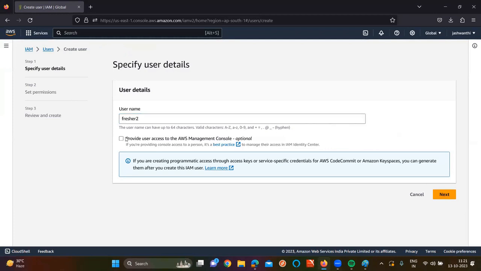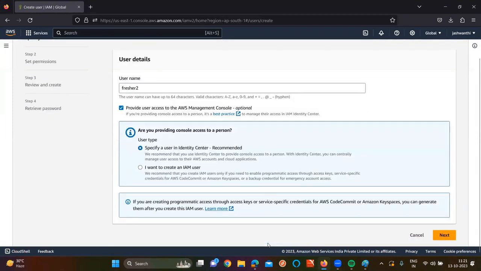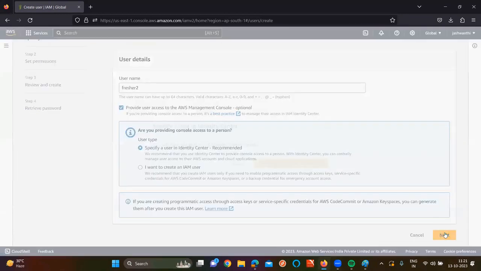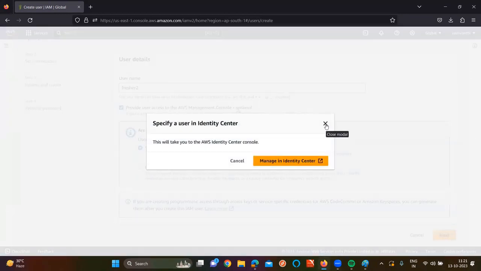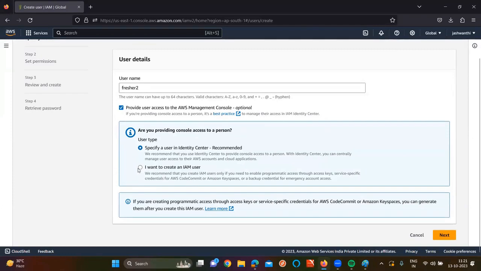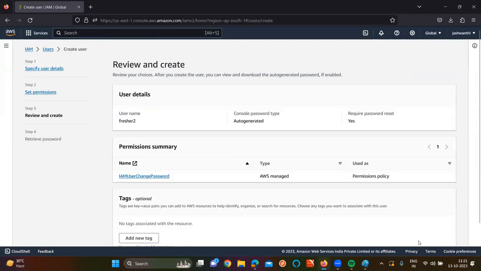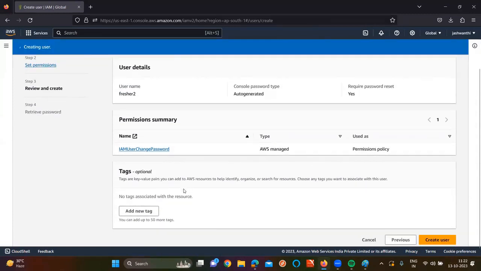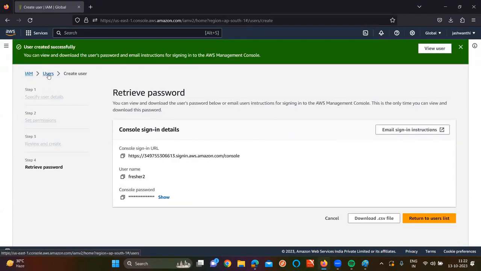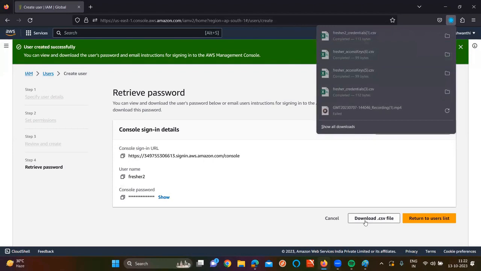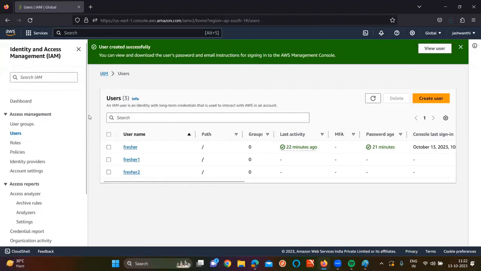And one more thing, you need to provide the console access. Of course, if you miss the console access, we can provide it later, sir. Next. For example, for user 1, I forgot to give the console access, but for user 2, I gave the console access. Have I given a username and password or not, sir? But for user 1, I mean fresher1, it is missed.